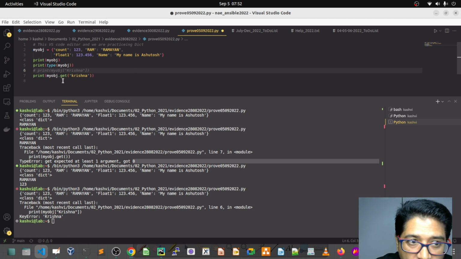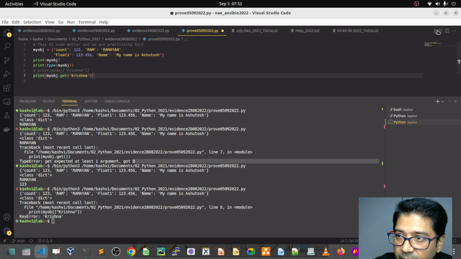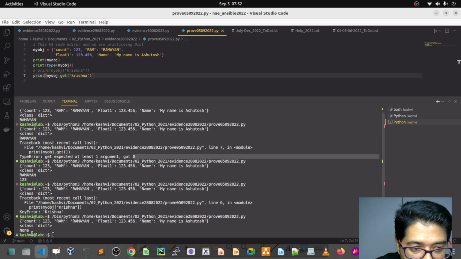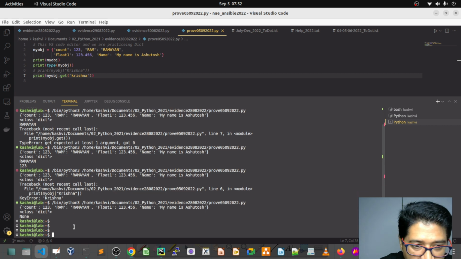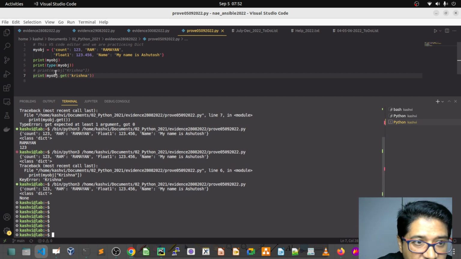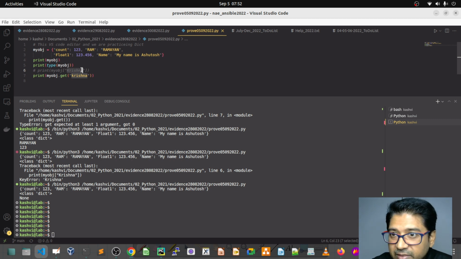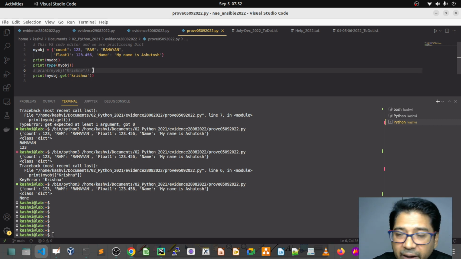Okay, I'm going to put this. Let's see what happens with get. It gave None. Can you see the differences? The first one prints with an error and breaks your program. Are you understanding? Yes. Try to understand this method where we are printing the key value. Whenever we pass a key which is not in the list of keys, it will give you an error and stop your program. It will break your program.